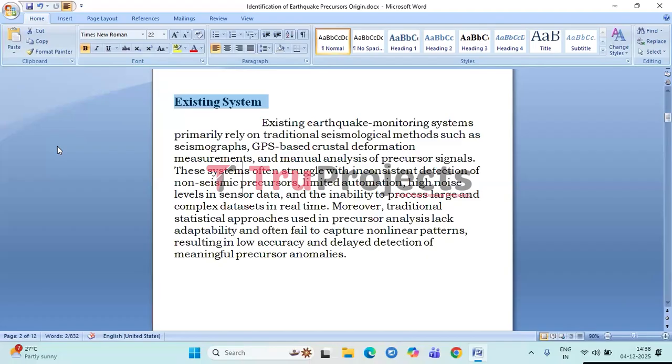Traditional statistical techniques used in this system are not very flexible and struggle to capture the nonlinear patterns found in earthquake-related signals. As a result, the accuracy of precursor detection is limited, and important anomalies may be identified too late.